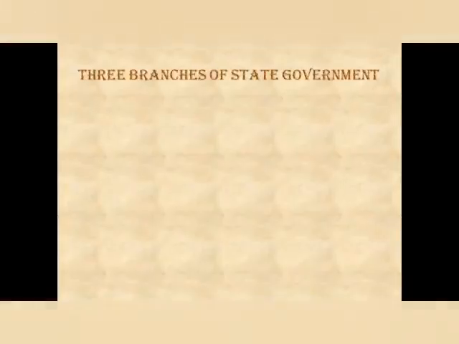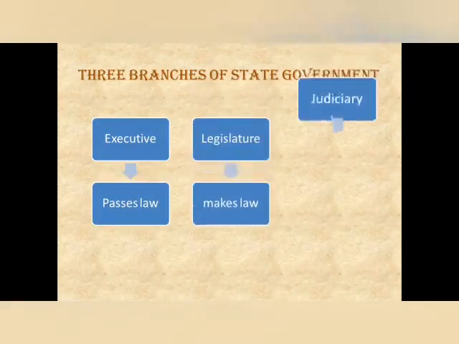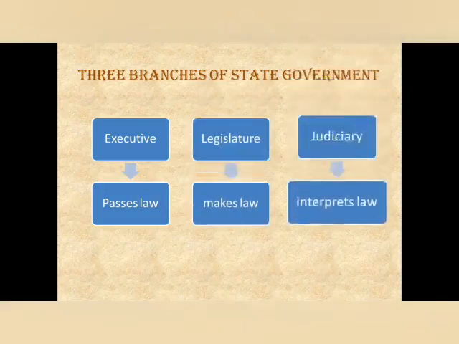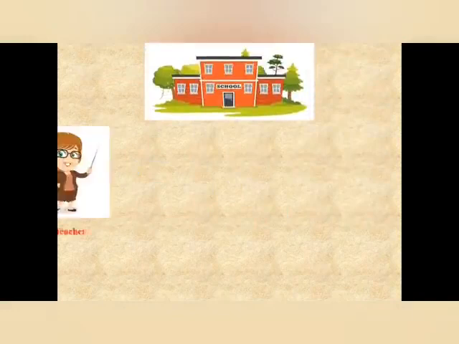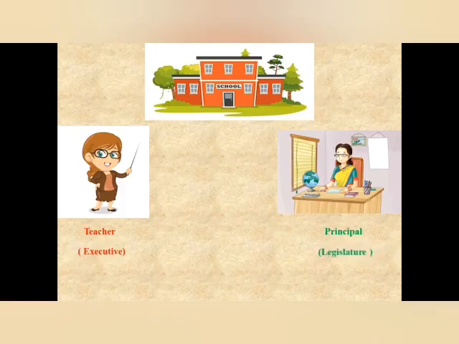The state government has three branches: the executive, which passes the law; the legislature, which makes the law; the judiciary, which interprets the law. It is just as in a school, how the teacher works as per the order of the principal. Here, the teacher acts as executive, whereas the principal as the legislature.